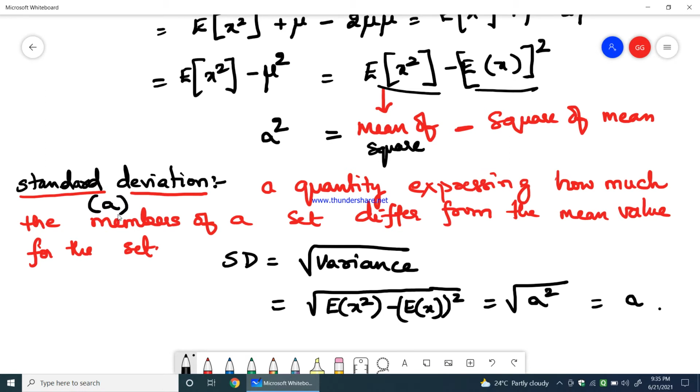So I hope by now you are all clear with the definition and the mathematical representation of expectation, variance and standard deviation. Now we'll see what is.